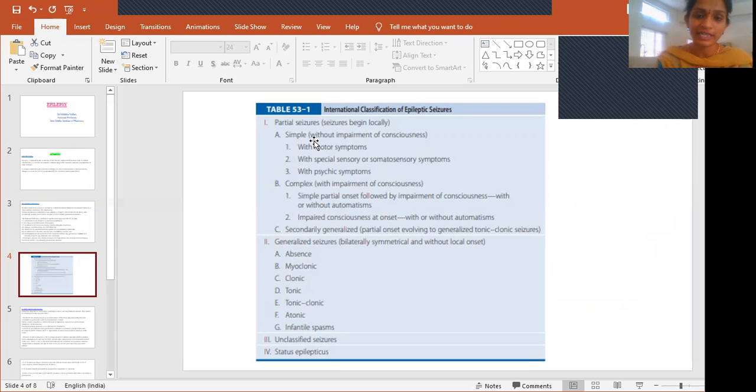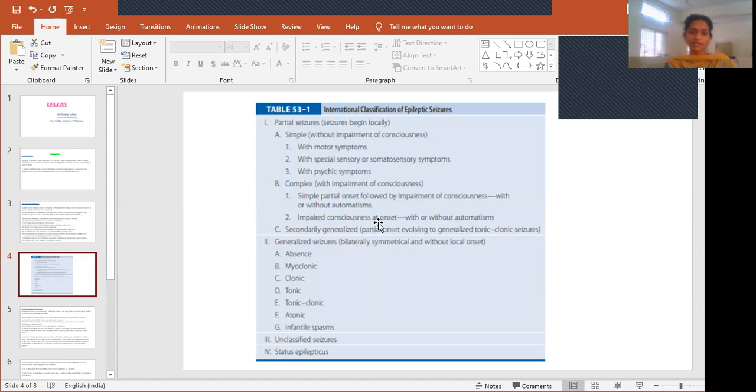Again, simple is of 3 types: with motor symptoms, with special sensory or somatosensory symptoms, and with psychic symptoms. And coming to complex partial, there will be loss of consciousness. Again, it is of 2 different types. Simple partial onset followed by impairment of consciousness with or without automatisms. So simple partial seizures will be there along with impairment of consciousness. That means loss of consciousness, and impaired consciousness at onset with or without automatism. Like immediately there will be